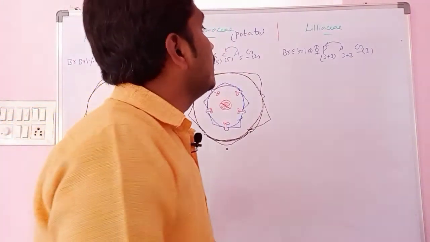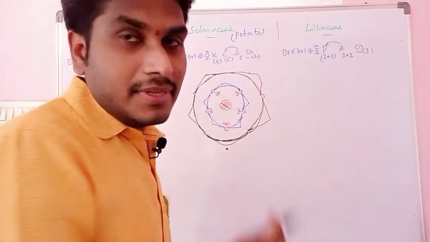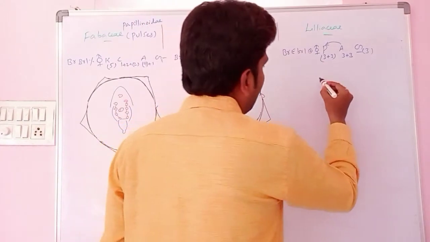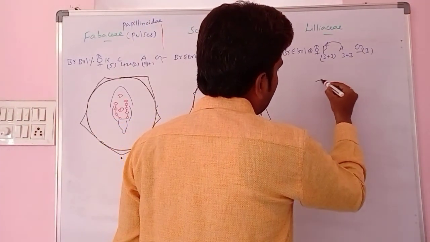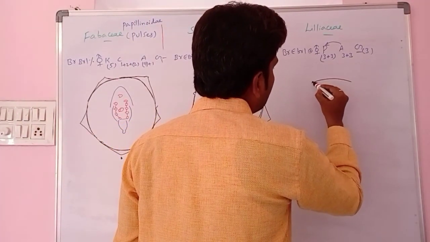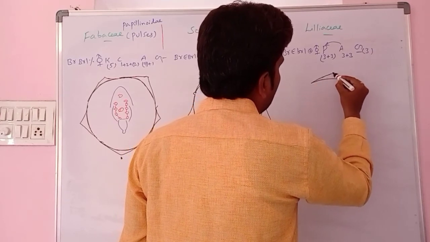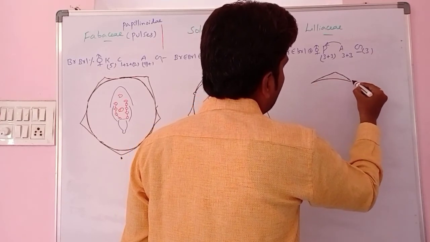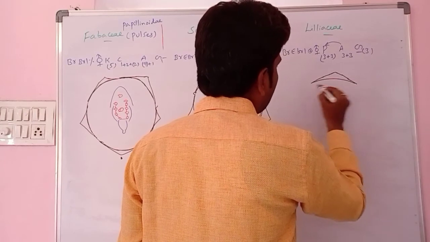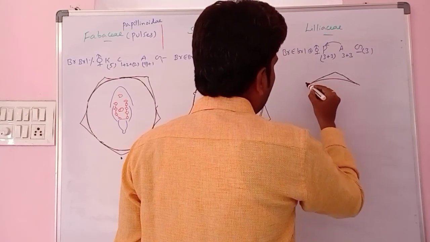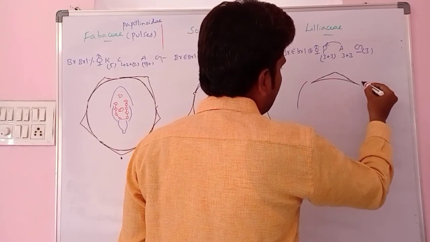If you see the Liliaceae, the perianth, that means tepals, we arrange particularly. First the tepals like this, and this like this.